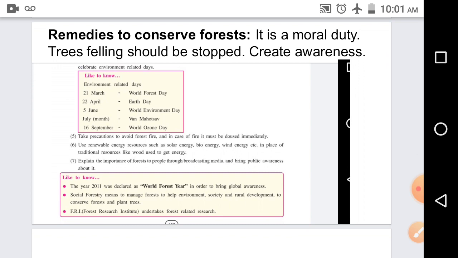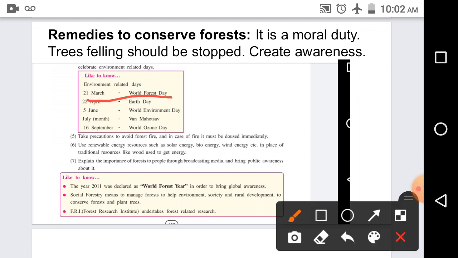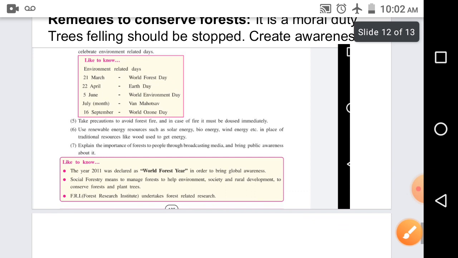So here I would like to tell you about the environment-related days. For example, 21st March is celebrated as World Forest Day. 22nd April is celebrated as Earth Day. 5th June is celebrated as World Environment Day. The month of July is Van Mahotsav month, and 16th September is celebrated as World Ozone Day. Now we will see the next point.